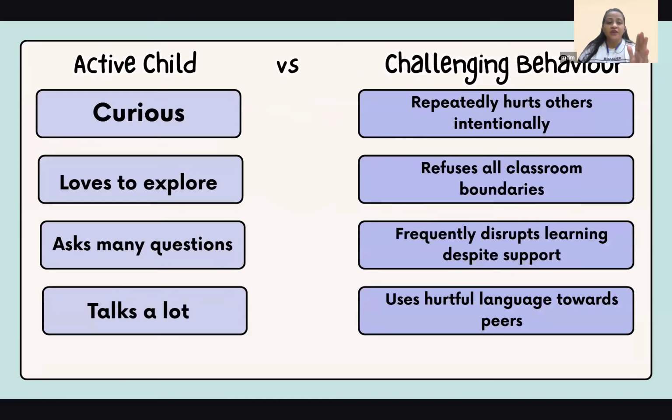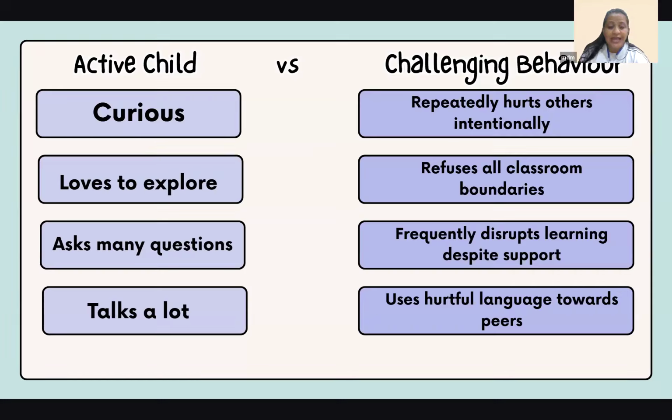All right. So here we have active child and we have challenging behavior. I'm not going to label the children as naughty children. I want to name it challenging behavior. Let's just start with that approach. Let's not label the children. This is why I am talking more about why we should not label our children, because this has been my first-hand experience.